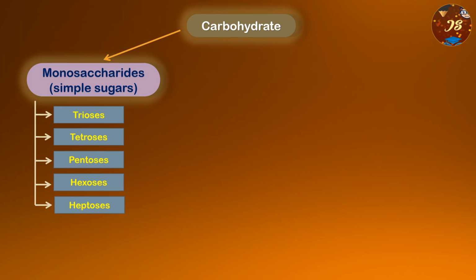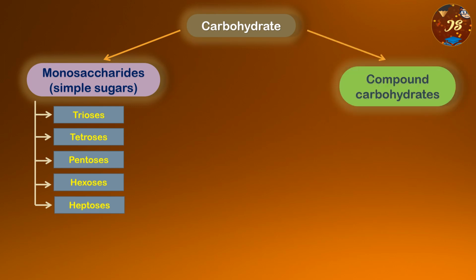So monosaccharides or simple sugars are classified into 5 different types according to the number of the carbons present in the molecule. So they are trioses with 3 carbon, tetroses with 4 carbon, pentoses with 5 carbon, hexoses with 6 carbon and heptoses with the 7 carbon molecule.